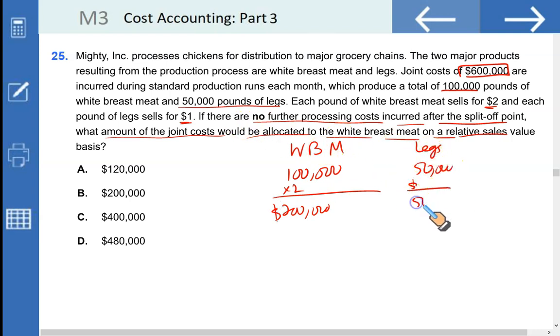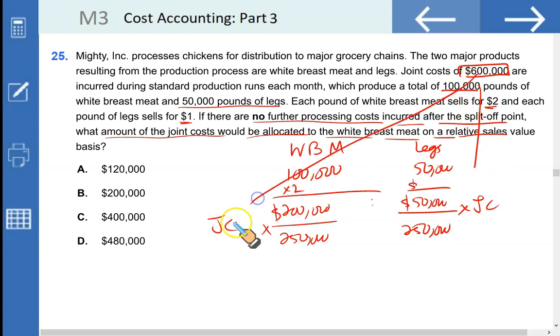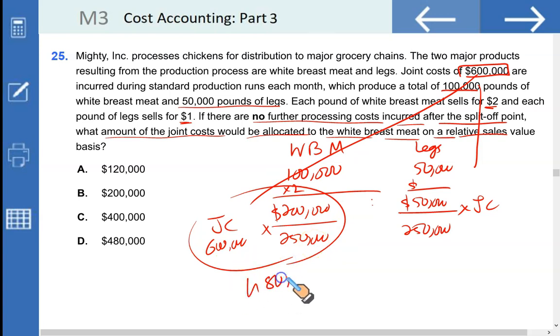So if you use the sales value at split-off, and there is no further processing cost after the split-off point, what amount of joint cost would be allocated to white breast meat on the relative sales value basis? This is going to be the relative sales value proportion: 200,000 upon 250,000 multiplied by the joint cost, and 50,000 divided by 250,000 multiplied by the joint cost, which is $600,000. Simply plug in 600,000 and you will get 480,000. So that would make D the correct option.